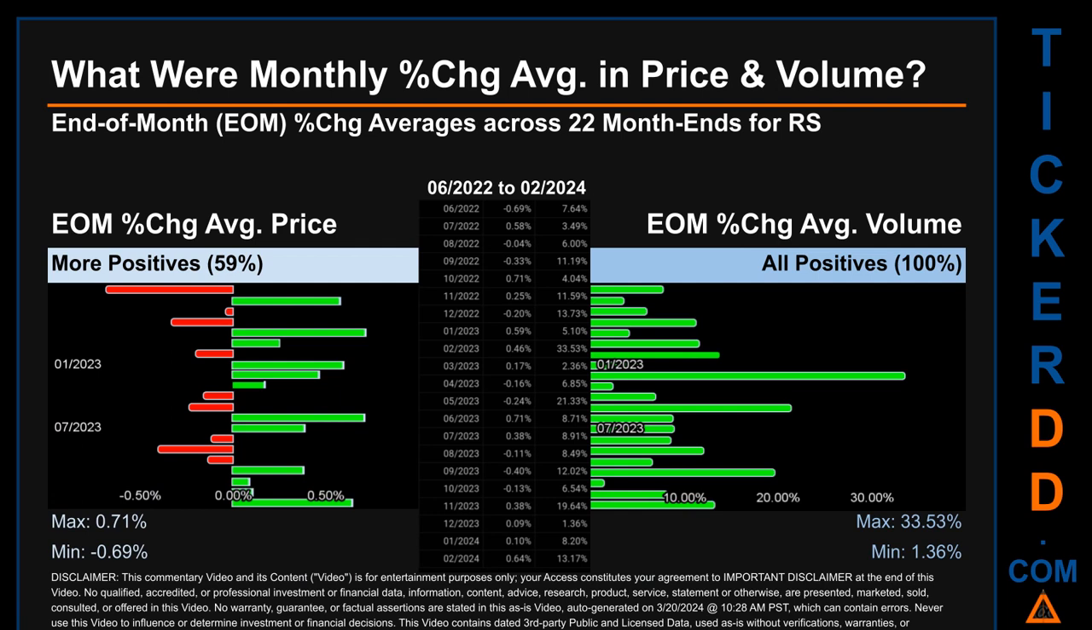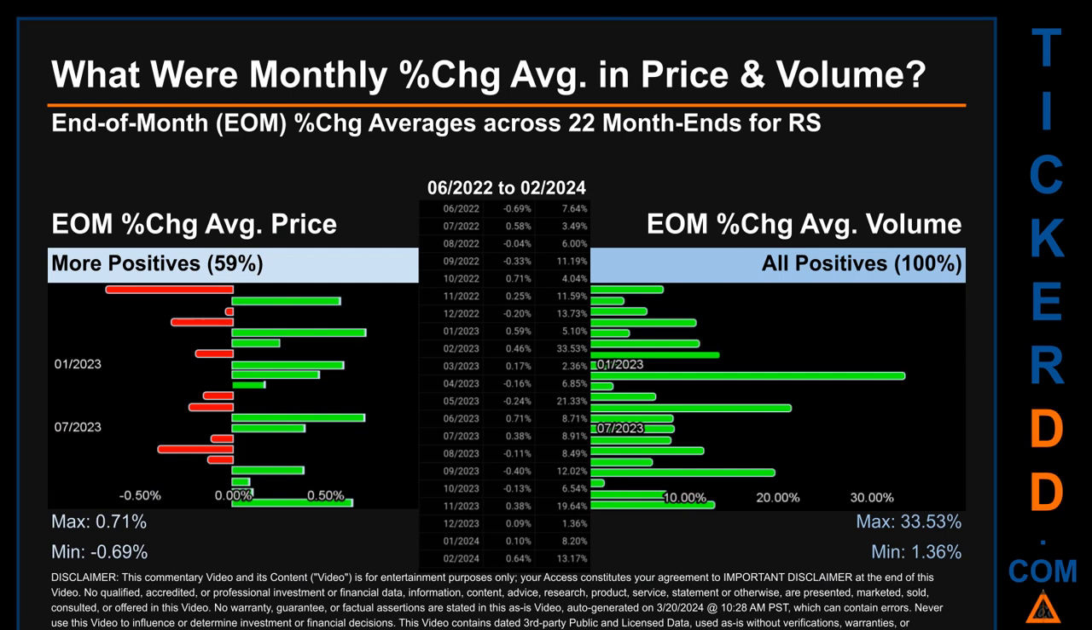What were end-of-month percentage change averages in price and volume for RS? The monthly average of percentage change in price and in volume were calculated for each of the 22-month ends. That calculation took daily percentage changes and averaged them for each given month. If a month end came out negative, then it means that the month summarily saw a negative change.